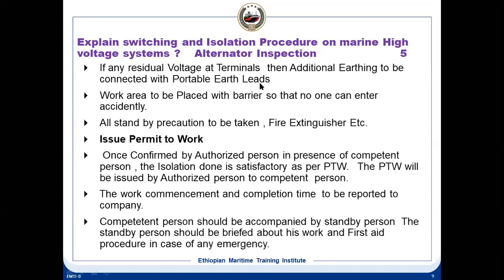The standby person should be briefed about his work, because standby persons can be anybody. He may not have any electrical background, but he should be briefed on first aid: how to apply first aid if required, and what to do in case of an emergency.